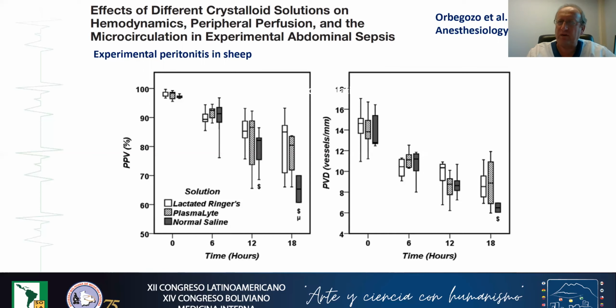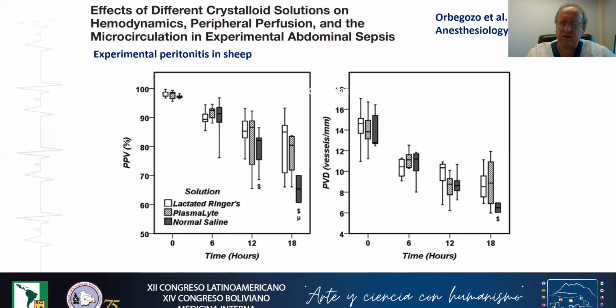It's important to understand also that probably the type of fluid can influence the response of microcirculatory blood flow. This study was performed in our lab on sheep submitted to experimental peritonitis, and we compared 3 types of fluid: lactated Ringer's, Plasmalyte, and normal saline. As you can see, in terms of percentage of perfused capillaries, the PPV at the end of the experiment was clearly lower in animals resuscitated with normal saline, suggesting a deleterious effect of normal saline resuscitation on microcirculation.